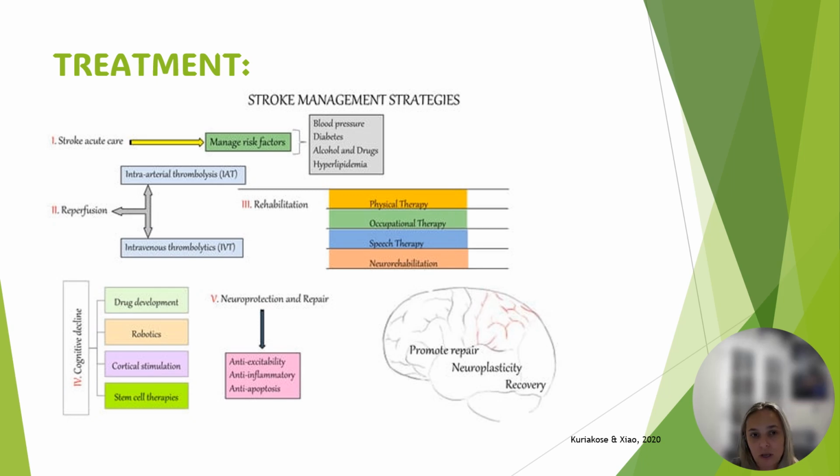Treating an ischemic stroke has to be done quickly to avoid damage to the brain tissue, and this can be done on an emergency basis in an endovascular procedure that delivers medicine directly to the brain through a catheter. And also, when there's a large vessel occlusion, they can go in and retrieve the clot using a stent. Also recommended is a procedure that can open up the artery that is narrowed by a plaque.